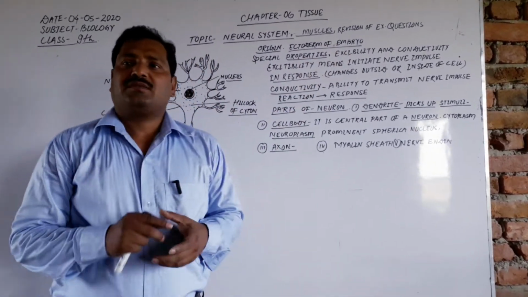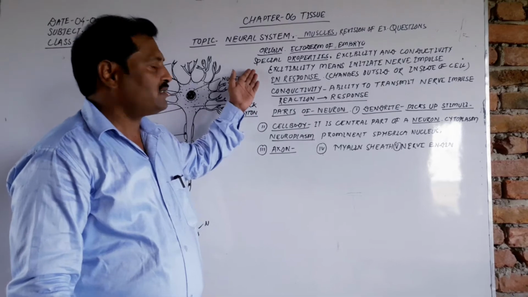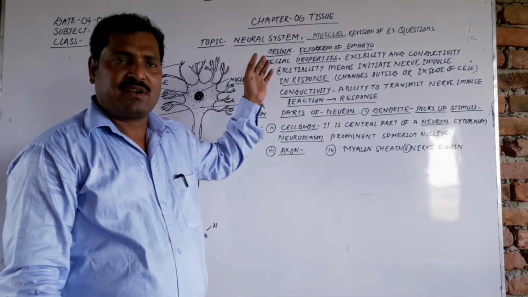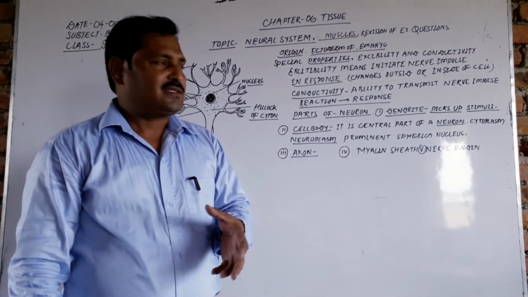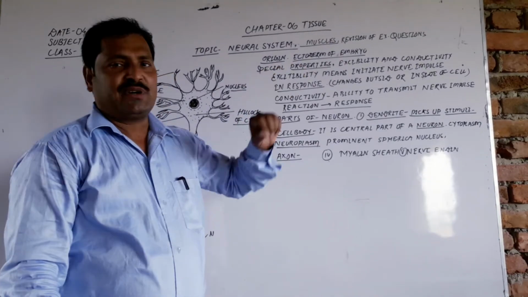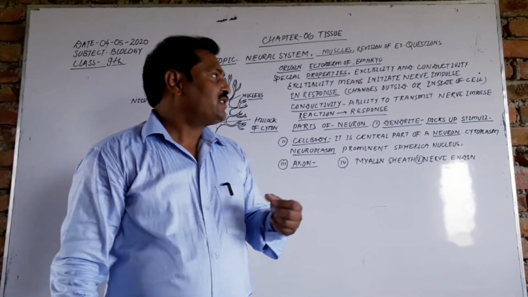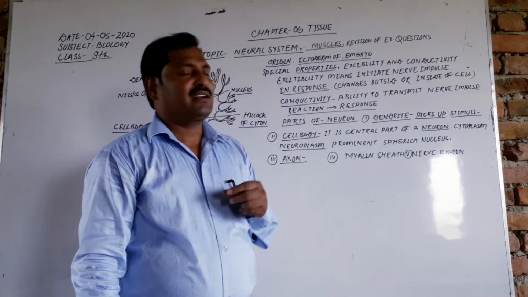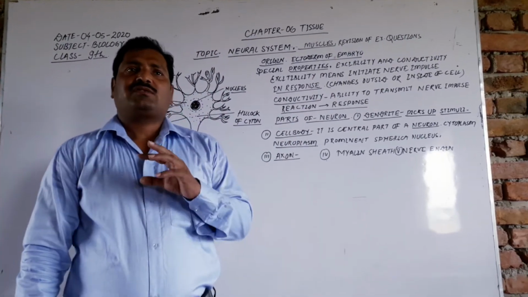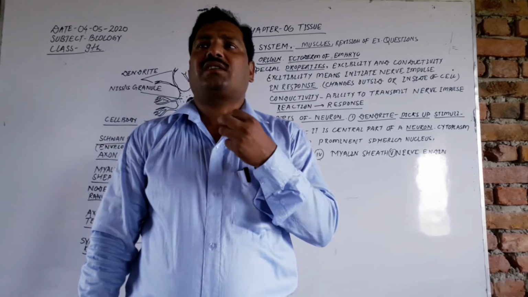So what are the properties of the nervous system? It is made of very well specialized cells with two major special properties: excitability and conductivity. What do you know about excitability and conductivity?